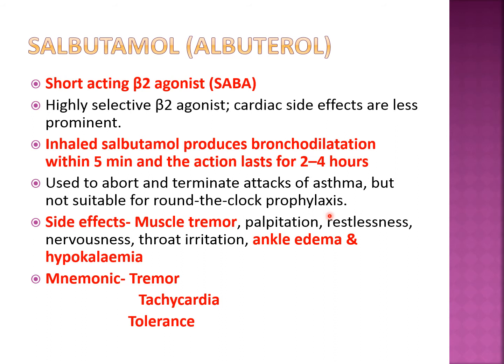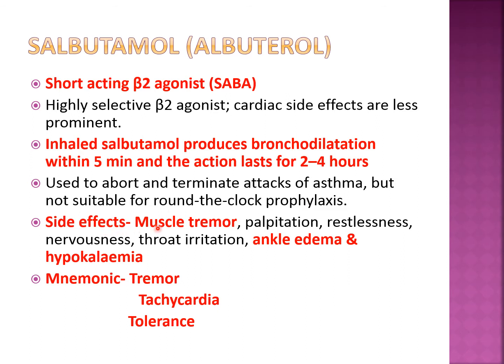If the patient is having a severe asthma, having a lot of difficulty in breathing, sudden breathlessness, then you can give inhalational salbutamol. But if the patient is having chronic asthma, then these types of drugs are less effective, or they are not suitable for round the clock prophylaxis because they are not giving the total 24-hour action. Okay? So at that time we have to use certain other drugs like corticosteroids and long-acting beta-2 agonists.